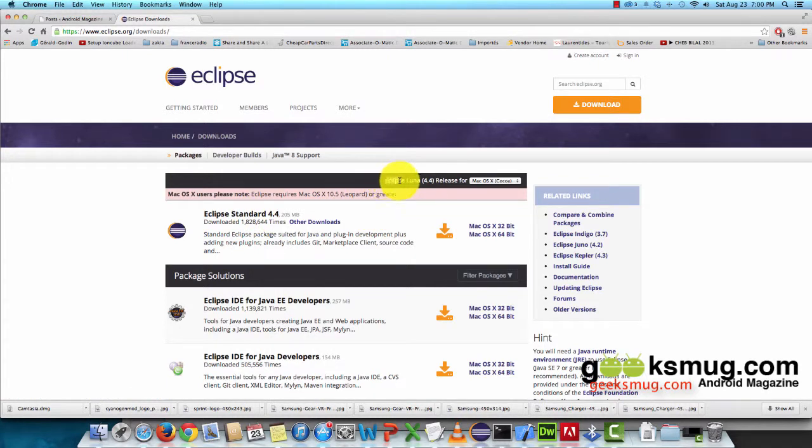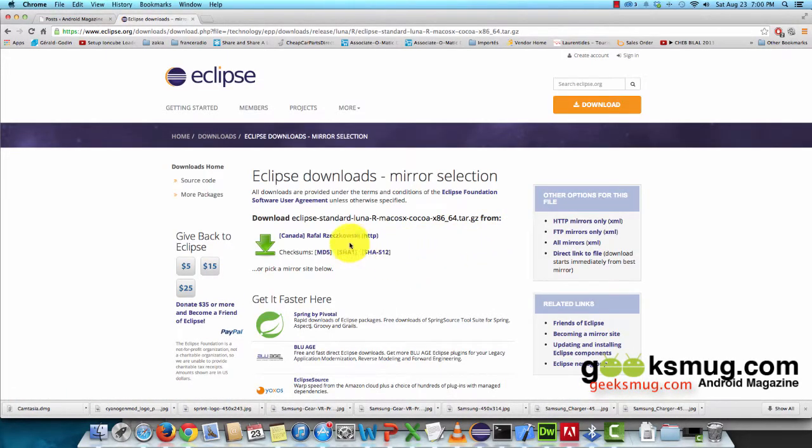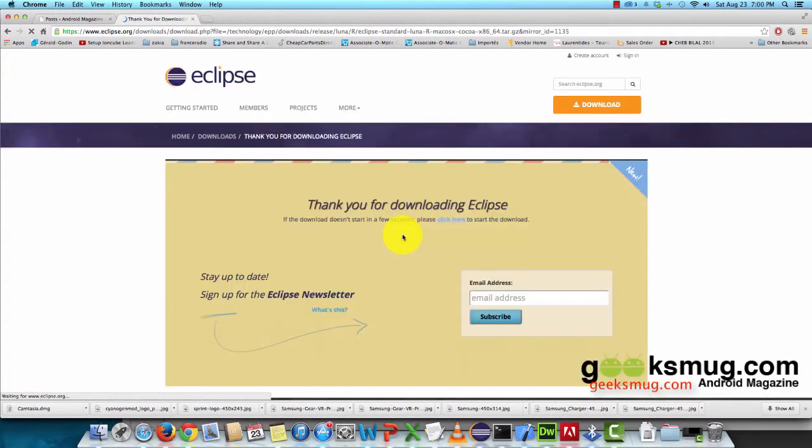The latest version is Eclipse Luna 4.4. Here I'm going to download macOS for 64 bytes. It's for my system. It gives you different places to download, so I would choose this one, the first one. Here, as you see, it started downloading.